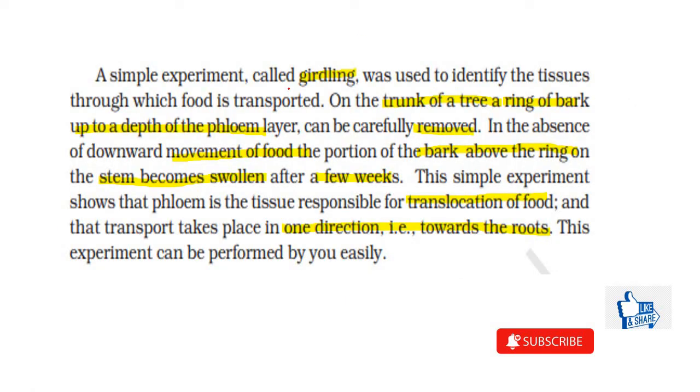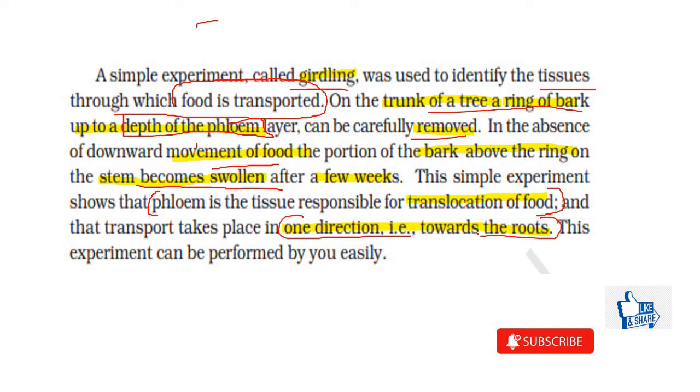Let us look at the explanation given in NCERT. So a simple experiment, that is girdling, was used to identify tissues through which food is transported. So on the trunk of a tree, a ring of bark up to the depth till we reach the phloem layer, we'll keep scraping it out, is removed. Then in the absence of this downward movement of food, the portion of the bark above the region of the ring will be swollen after a few weeks, because now the food has accumulated over here. So through this it is understood that the phloem is the tissue that is responsible for the translocation of the food, and the transport is taking place in one direction, that is towards the roots.